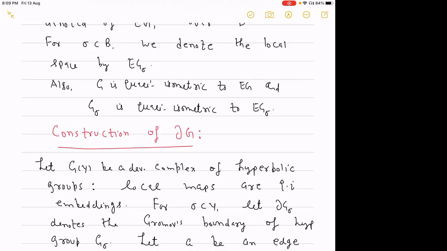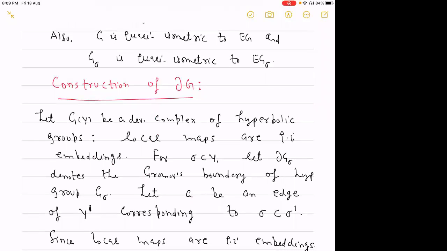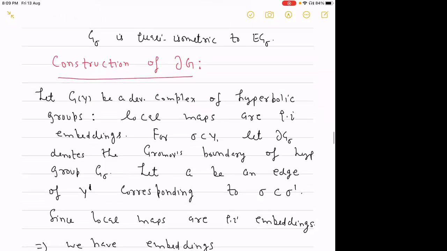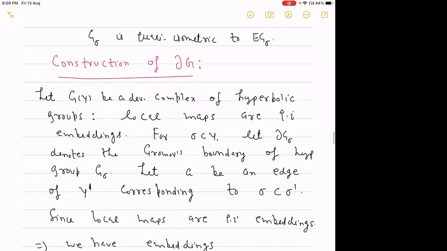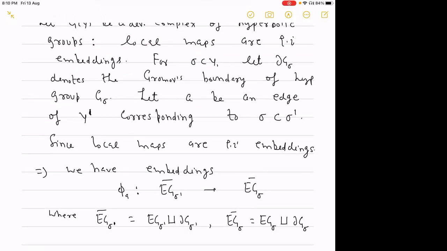So let G Y be a developable complex of hyperbolic groups, where local maps are QI embeddings, for each sigma subset of Y. Let del G sigma denote the Gromov boundary of the hyperbolic group G sigma, and let A be an edge of the first barycentric subdivision of the simplicial complex Y, corresponding to sigma subset of sigma prime. Since the local maps are QI embeddings, and we already have embeddings between local spaces, we have an embedding phi A, just a notation, from EG sigma prime to EG sigma.